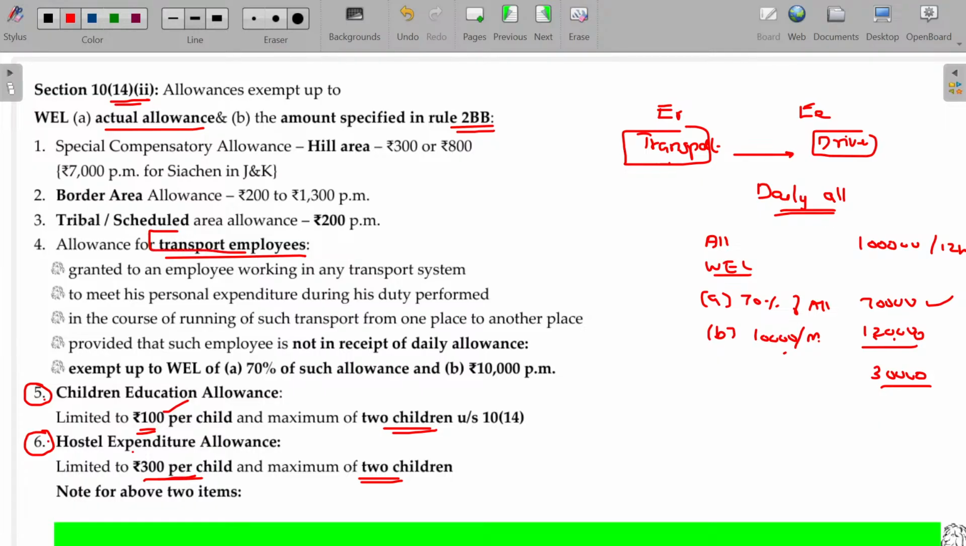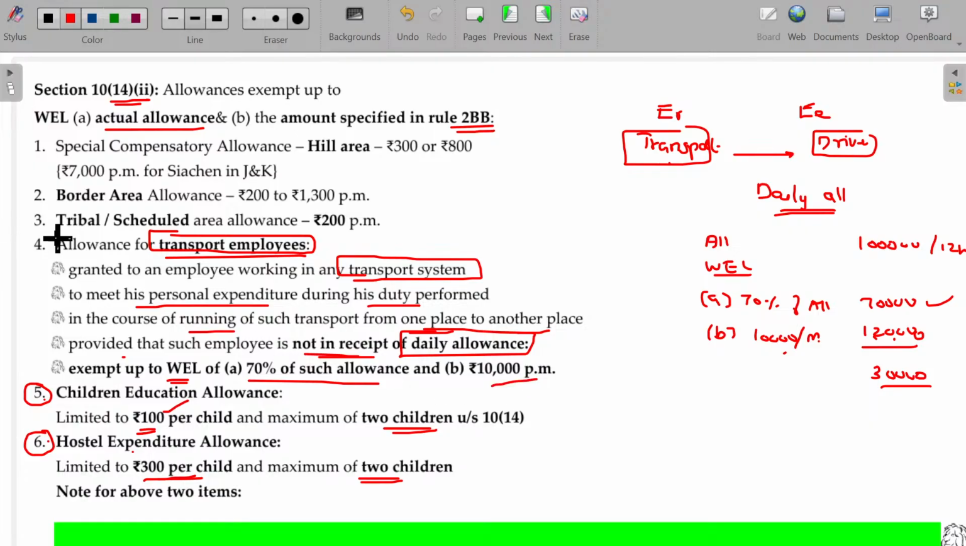So allowances for transport employees granted to an employee working in any transport system to meet his personal expenditure during his duty performed in the course of running of such a transport from one place to another place, provided that such employee is not in receipt of daily allowances. He should not get any daily allowances. It is instead of daily allowances. Okay, this may be named as allowances to transport employees instead of daily allowances. So he is not drawing any daily allowances. He has to meet some expenses out of his own pocket. In that case, exemption will be whichever is lower of 70% of such allowances or 10,000. Is that clear? So fourth one.